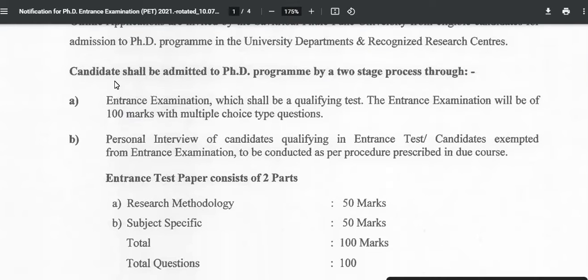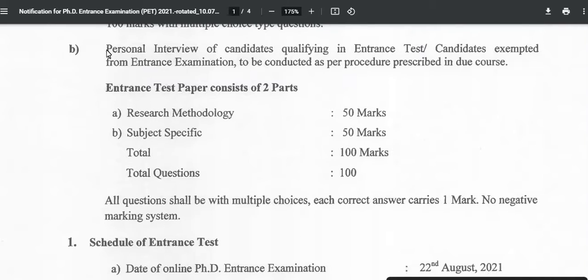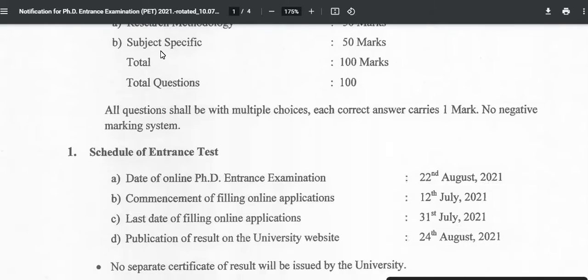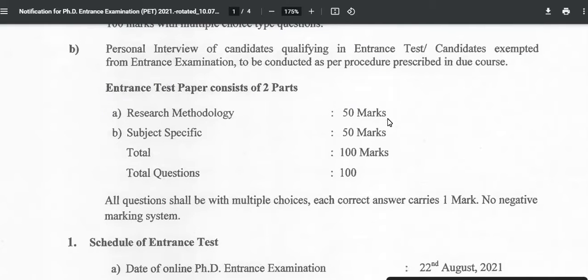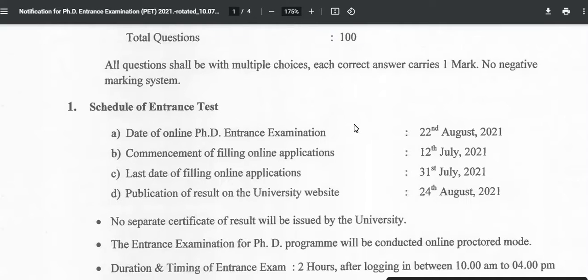The candidates shall be admitted to the PhD program through a 2-stage process. One is an entrance examination, and the second is a personal round interview. In the entrance test there will be 2 parts: research methodology 50 marks and subject specific 50 marks, in total 100 marks.